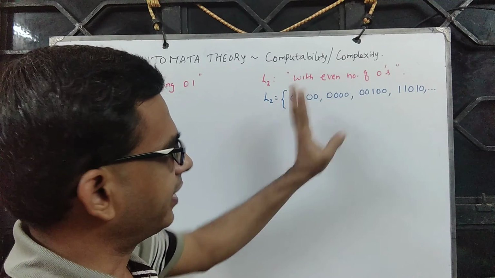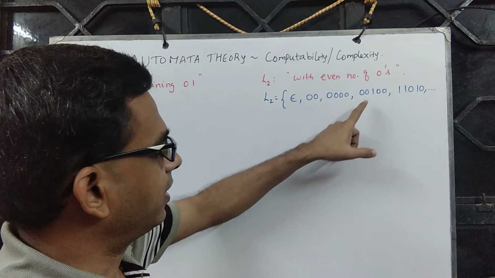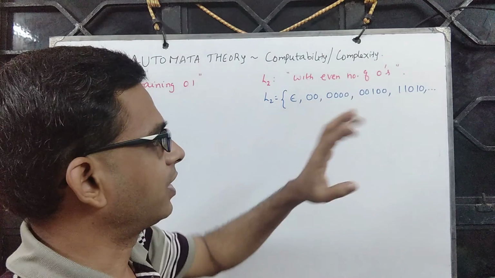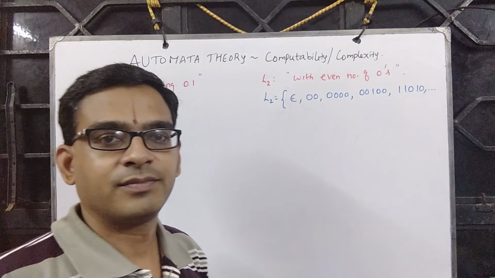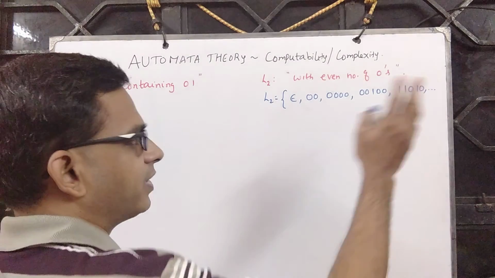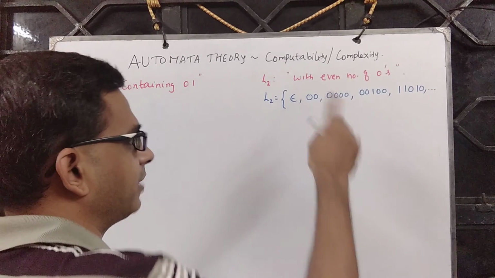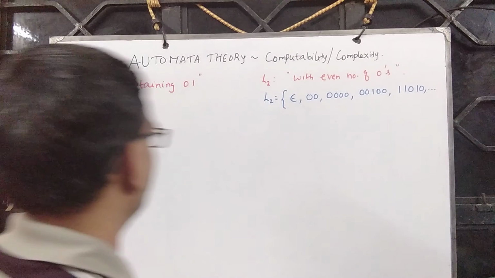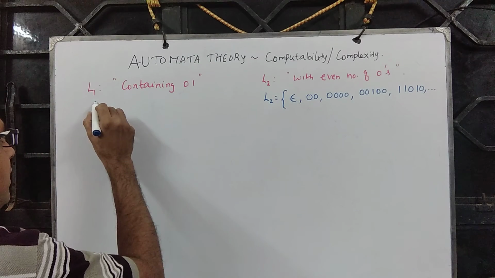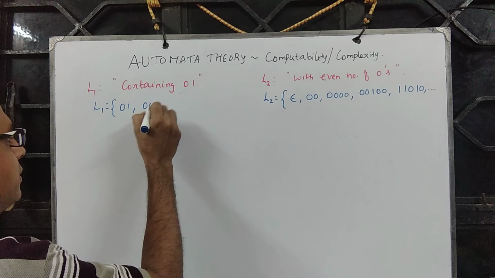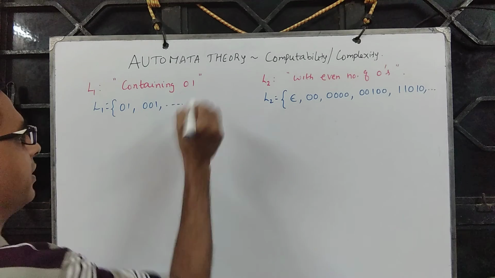They can appear anywhere, but if you count the number of zeros, it should be even. Zeros can appear anywhere, any number of times, but the number of appearances must be even. There is no restriction on 1. This we have seen. L1 consists of 01, 001, all that.